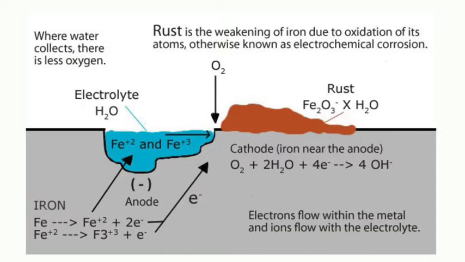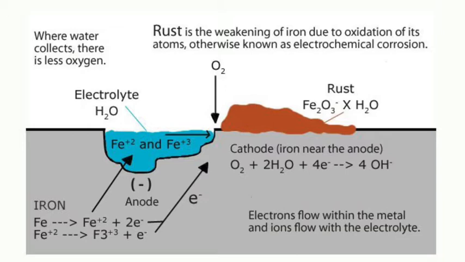This rust is a reddish colored powdery substance which is deposited over the iron material. Rusting damages the iron articles because it will convert it into a powdery substance. So we need to protect the iron materials from rusting. Rusting is also known as electrochemical corrosion.